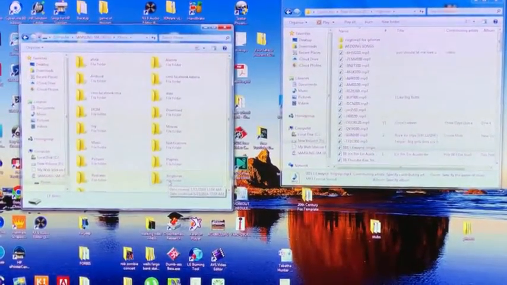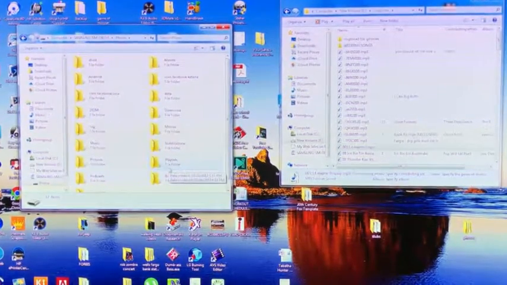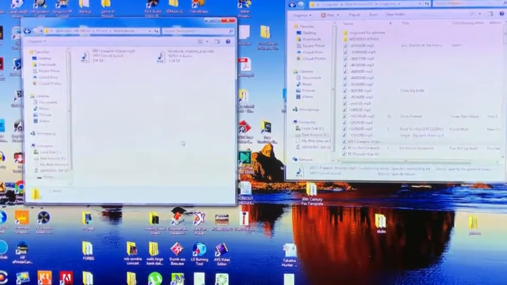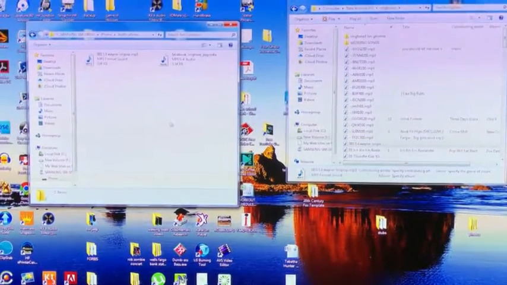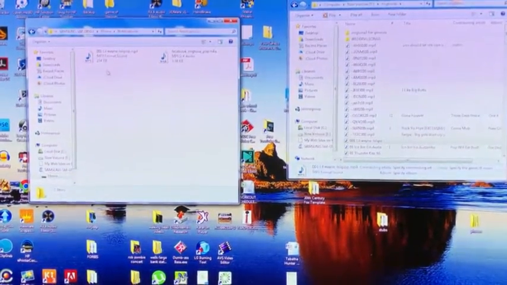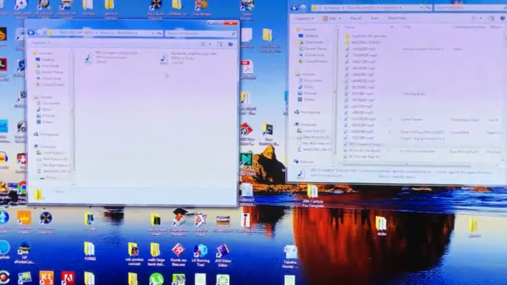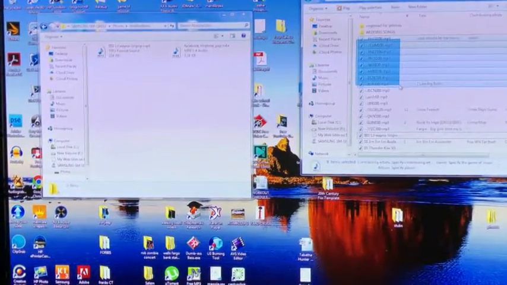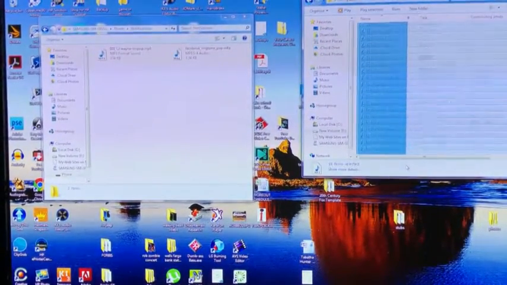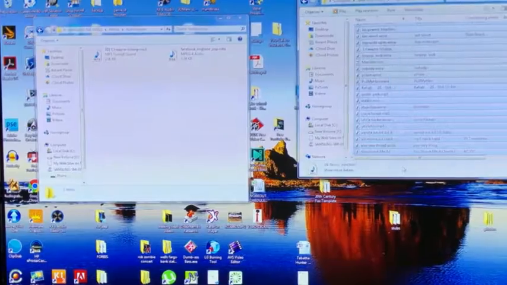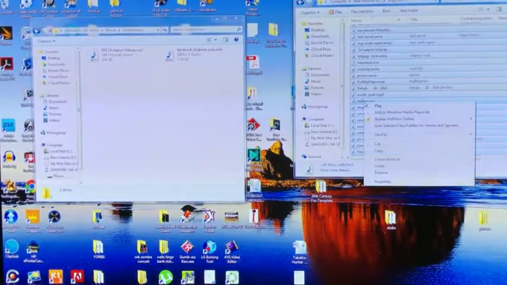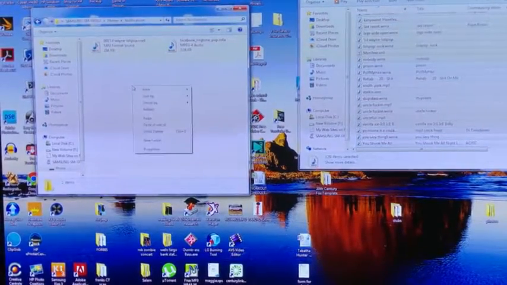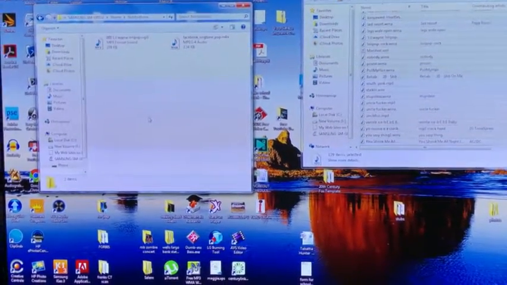But if you want to do the text message ringtones, you go to notifications, you click on that, and as you can see, all it shows up is, I guess, the Facebook thing. So what you do is you go over where you have all your ringtones stored, you copy them, you don't cut them, you copy them, and you hit paste.